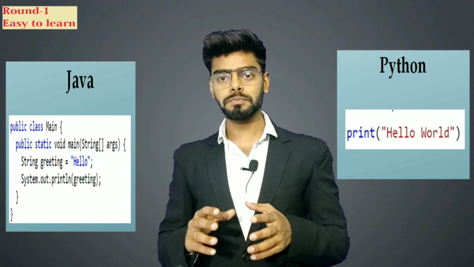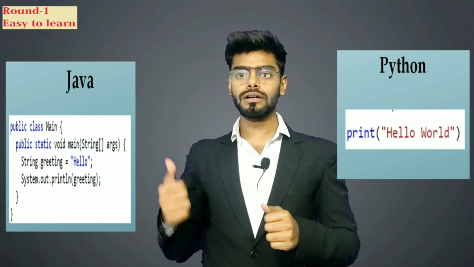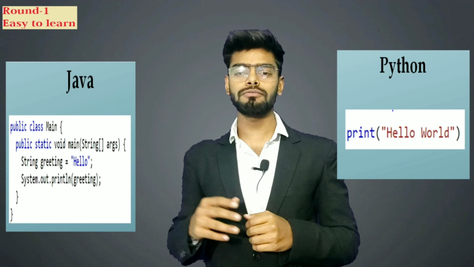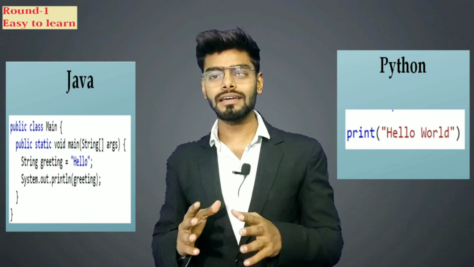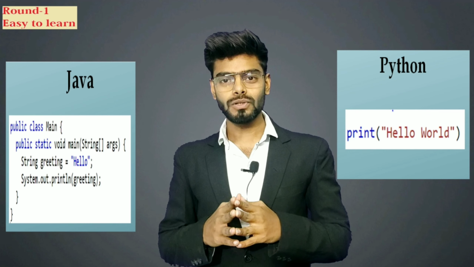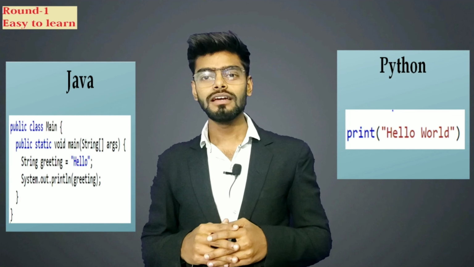The programming language Python is similar to the English language, and if you look at the Java programming language, you have to write 4 to 5 lines for a single print statement. So in this battle, Python is the winner. Let us quickly move towards round 2.